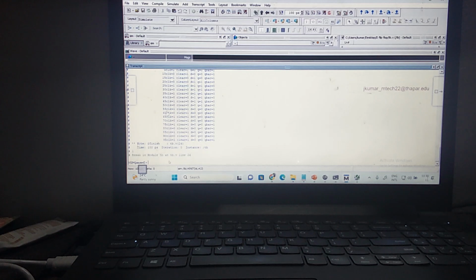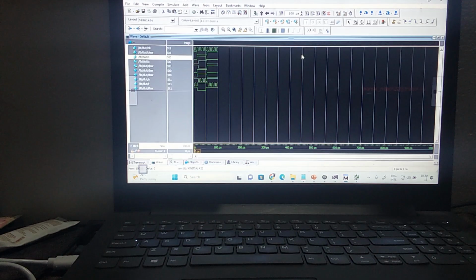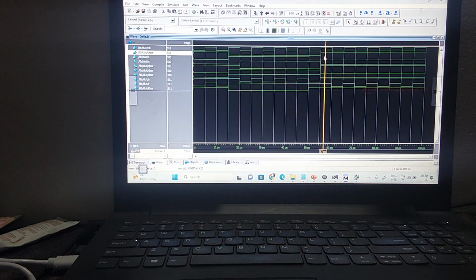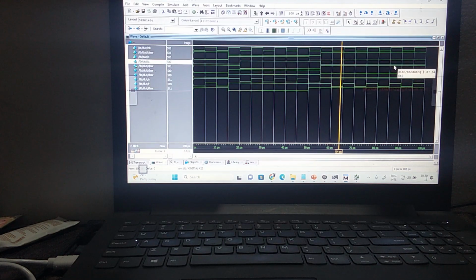Now let us see here. At 55, clear becomes 1. When clear is equal to 1, what is Q equal to? 0. Let us check the timing diagram for this. At 55, we are making clear equal to 1. When clear is equal to 1, whether D is 0 or 1, Q is nothing but 0 only. How do you understand this? In the previous case, it was changing clear to 1 at 105, but I am finishing at 100 time. Is it clear?